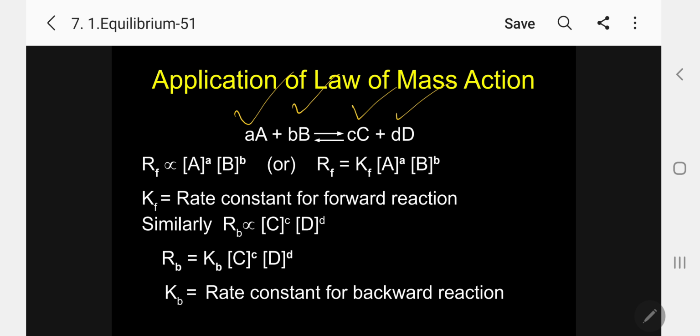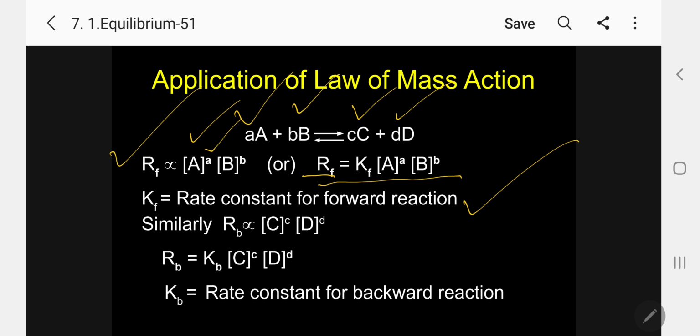Now, according to the law of mass action, the rate of forward reaction is directly proportional to the product of the active masses of the reactants. A and B are the reactants, with concentration of A to the power a and concentration of B to the power b. In order to equate, I am putting a constant Kf. So Rf is equal to Kf into [A]^a into [B]^b, where Kf is the rate constant for the forward reaction. Please follow.